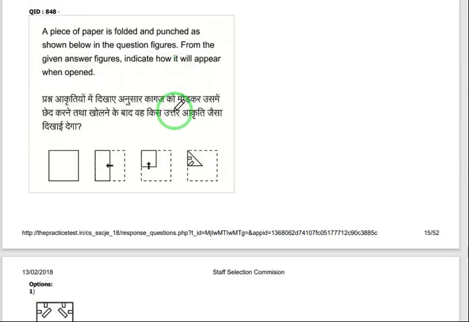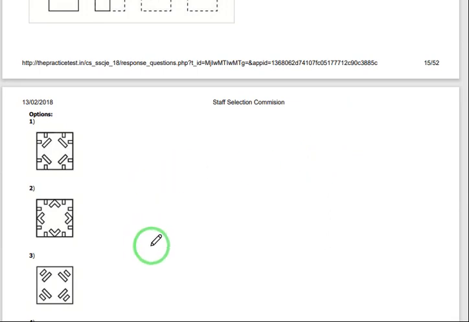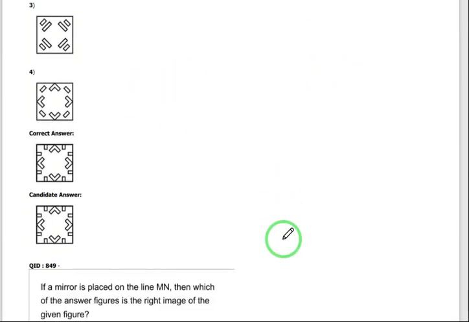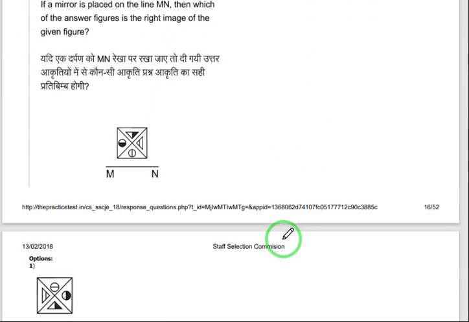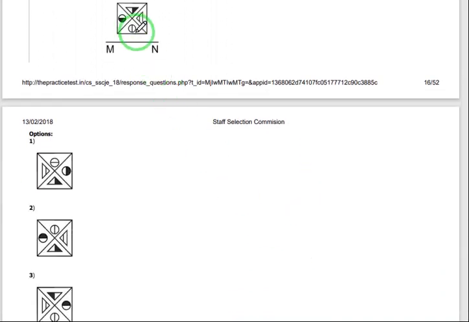They will ask you a question based on paper folding also. After folding, the paper appears like this. If you cut these two pieces, how it appears after opening, they will ask you. You have to observe as per the given options. And mirror images also are asked. They are placing a mirror here at the MN place, and they will ask what will appear in the mirror. Whatever appears near the mirror, that will reflect here. Based on that you can choose the options.